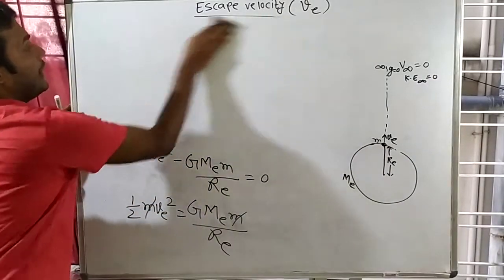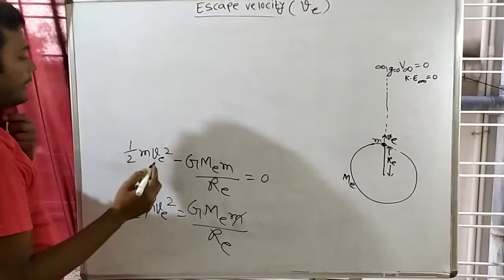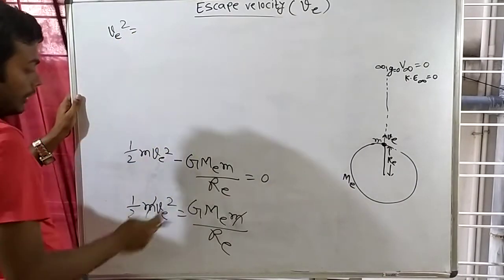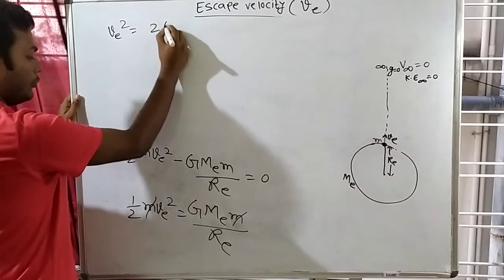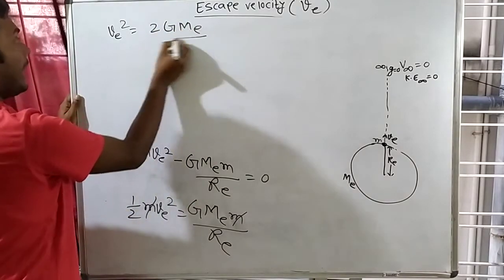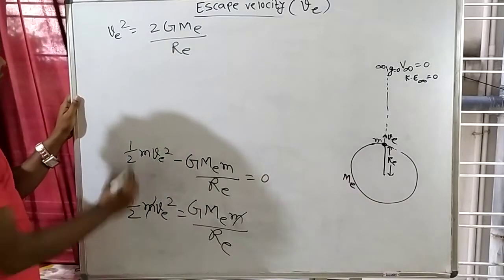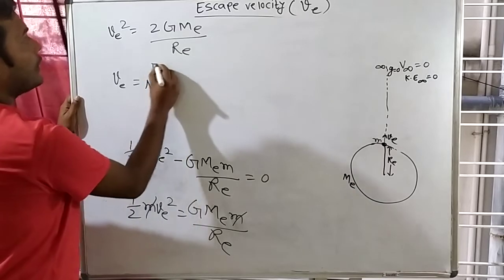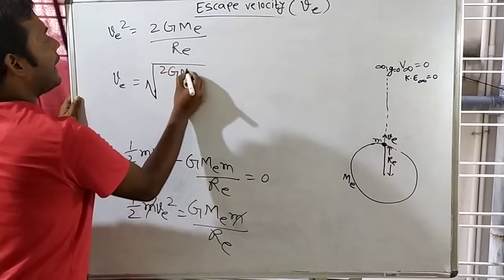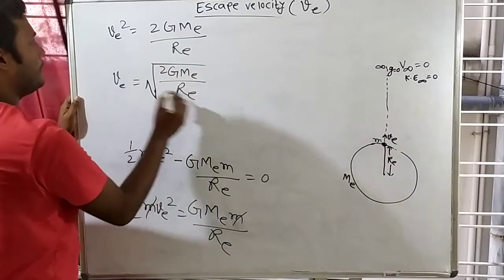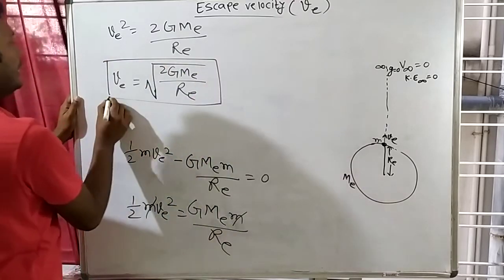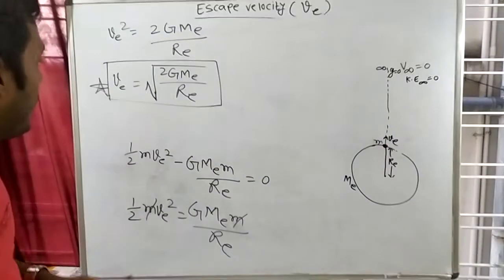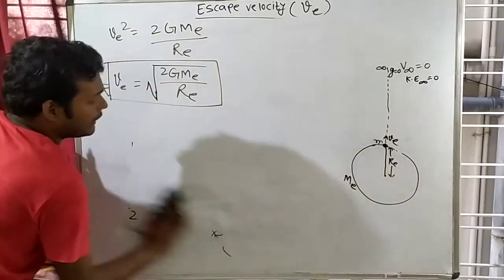See from here what will remain? This will be VE square is equal to, this 2 will be multiplied with here 2G ME by RE. So V will be how much? Square root of 2G ME by RE. This is the escape velocity formula. And this formula is very important actually.